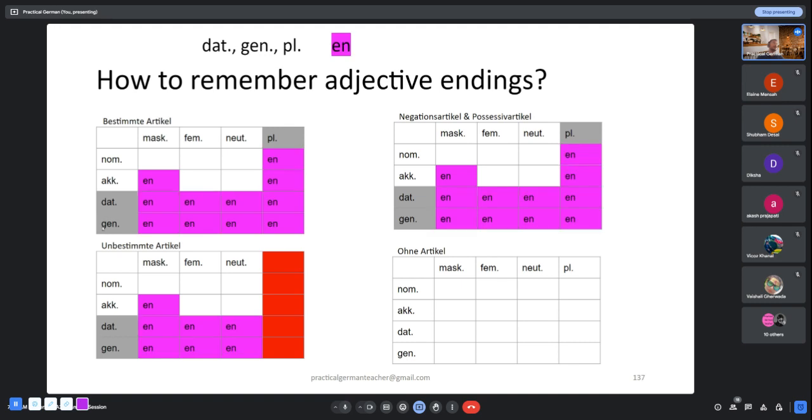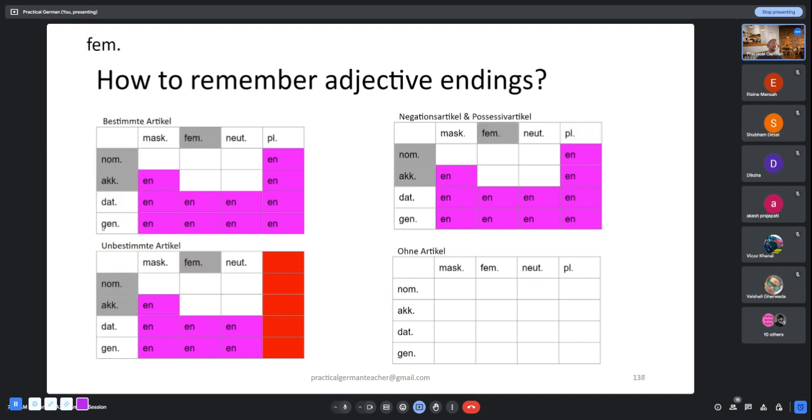Yeah, so we have understood for most of the scenarios, the adjective ending is just n. Let us look at feminine, these two blocks. What is the adjective ending over here? You just have to remember the adjective ending is a. That's it.